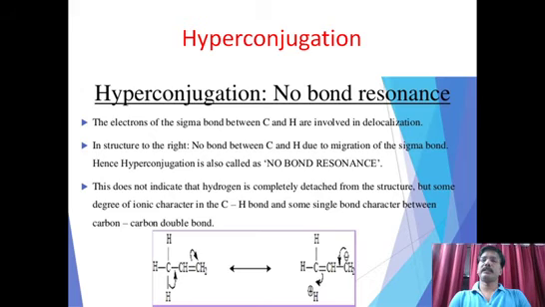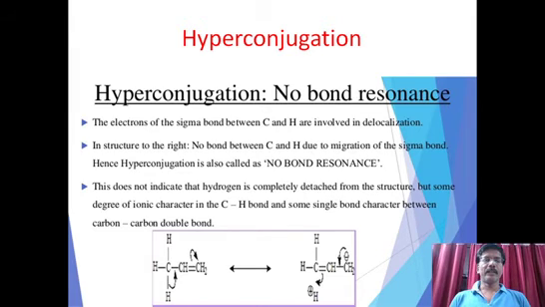Now look at the last part of this lesson. This is hyperconjugation. Yes, hyperconjugation is also called as no bond resonance. Here, it is something different. We need to understand the concept of hyperconjugation. Here, the term no bond resonance is because the sigma bond is involved into its alpha beta carbons. That means the sigma electrons are shifted towards its alpha beta positions. So that is the reason why it is called no bond.